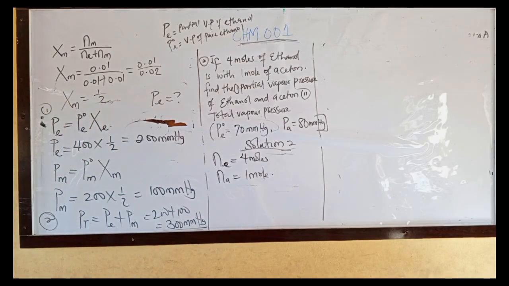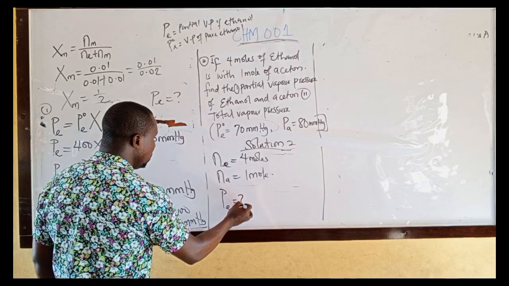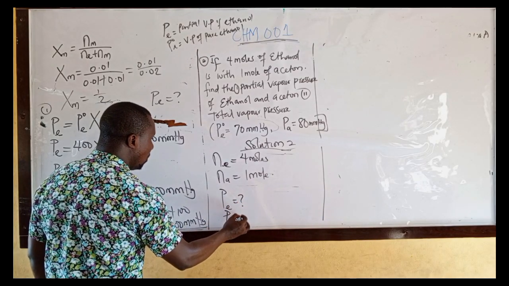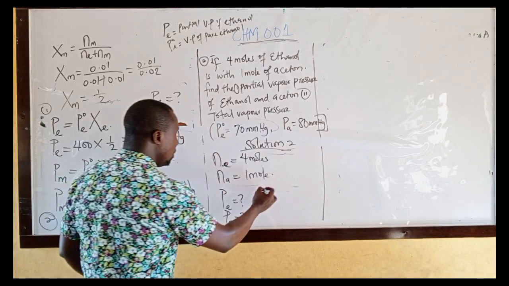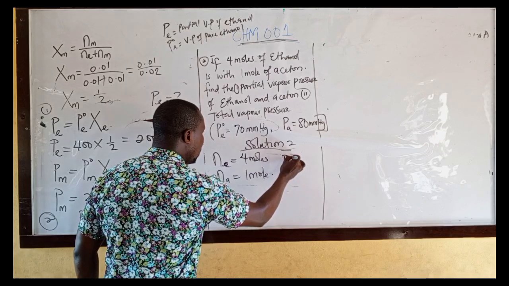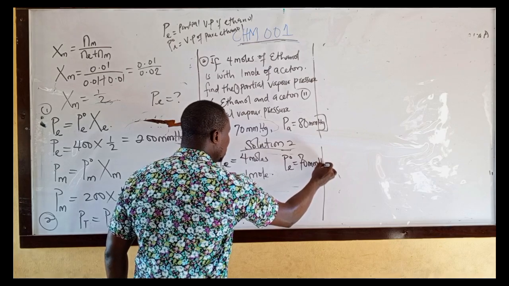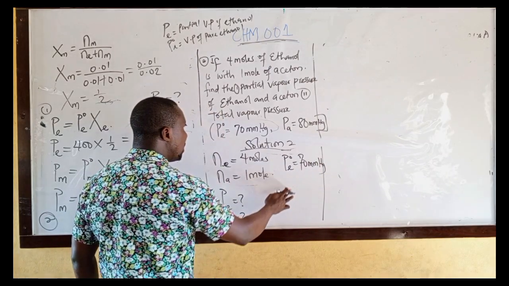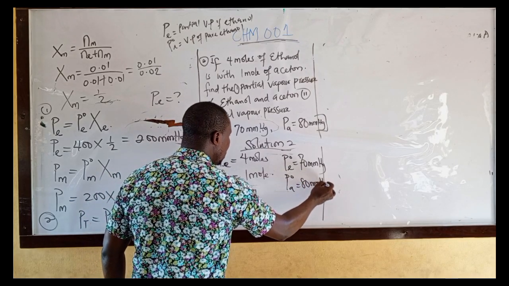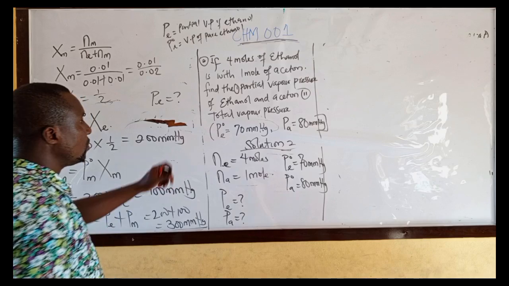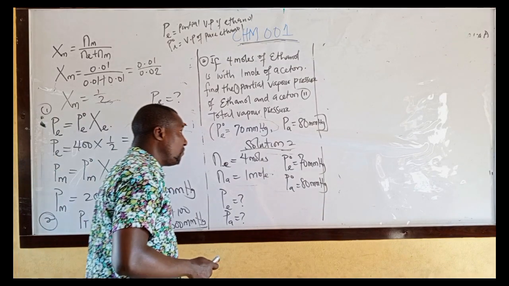Find the partial vapor pressure of ethanol and acetone. Partial vapor pressure of ethanol unknown. Partial vapor pressure of acetone unknown. Then we are given the vapor pressure of pure ethanol as 70 mmHg, millimeter mercury. The vapor pressure of pure acetone is given as 80 millimeter mercury. You now say calculate what? The first question, partial vapor pressure of ethanol and acetone, then calculate your total vapor pressure.